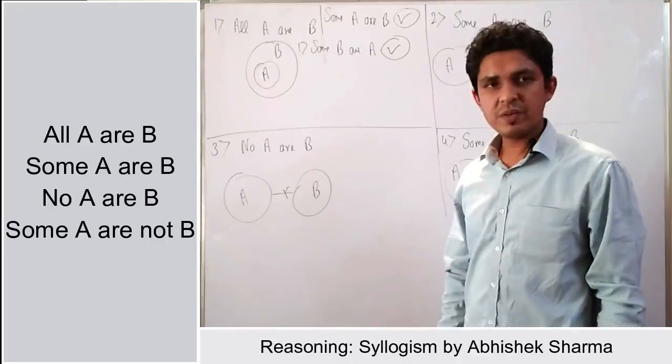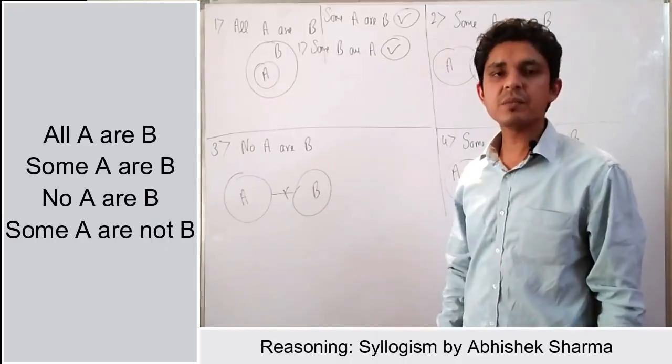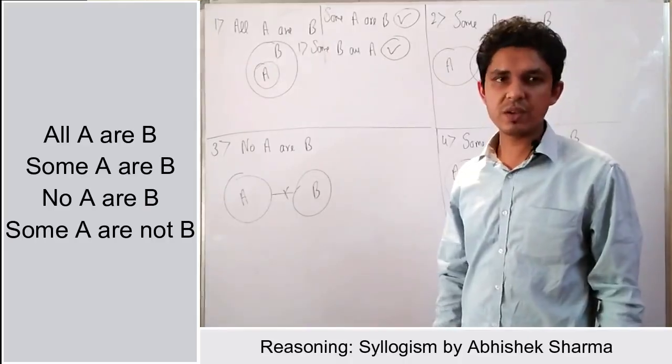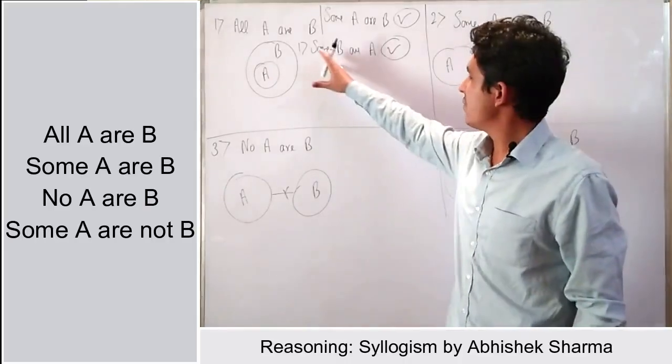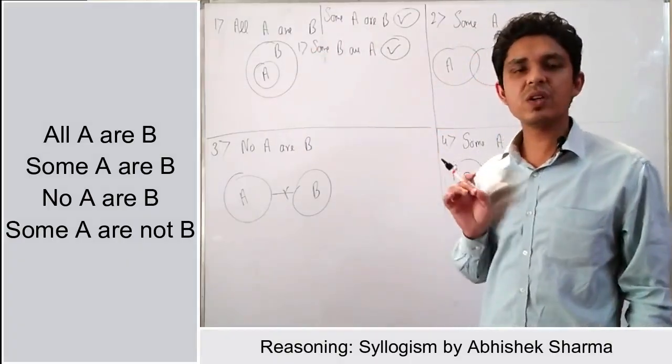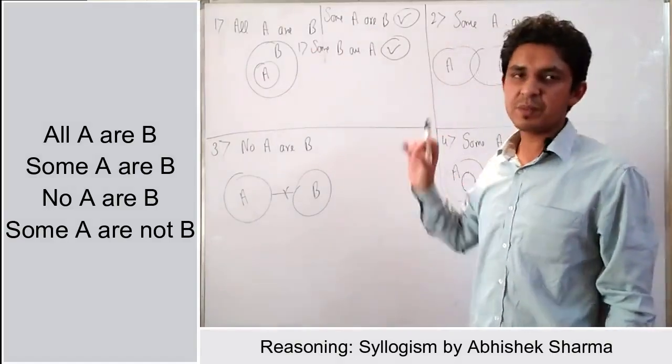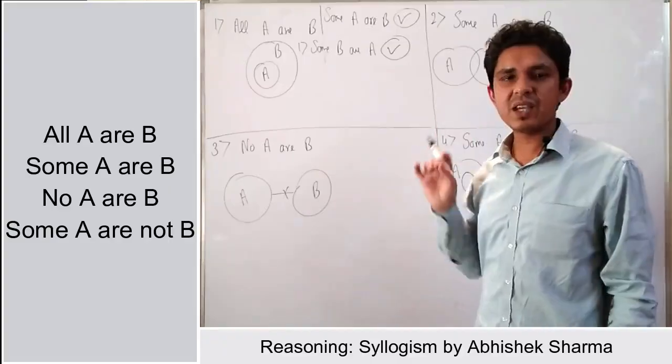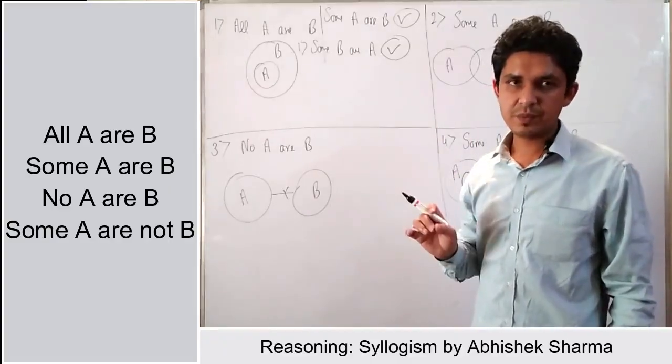Some A are not B, that will be wrong here. Some B are not A, that will also be wrong here. Okay, that means if we are making the arrangement like all A are B, then only two conclusions will be true. That means some A are B and the second one is some B are A.